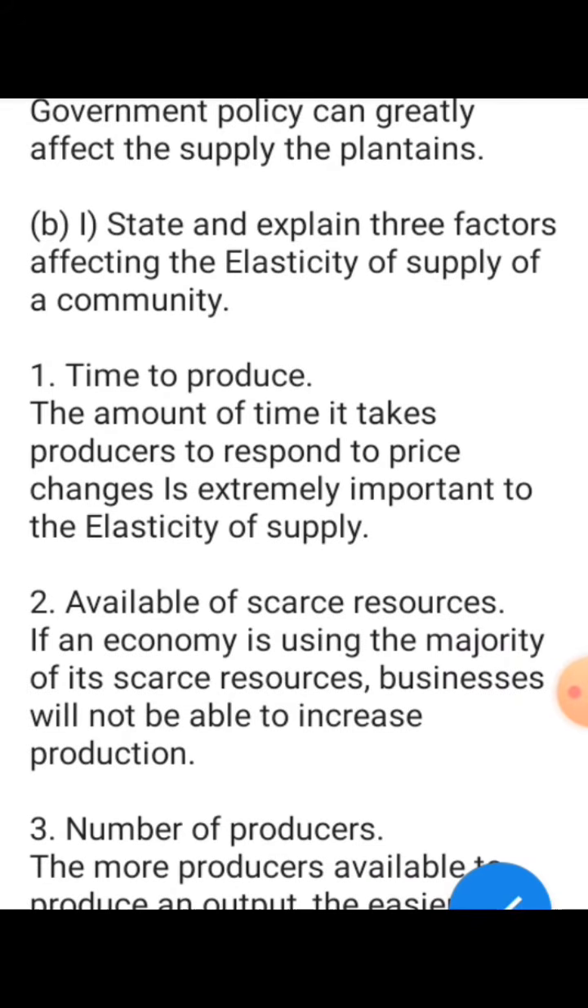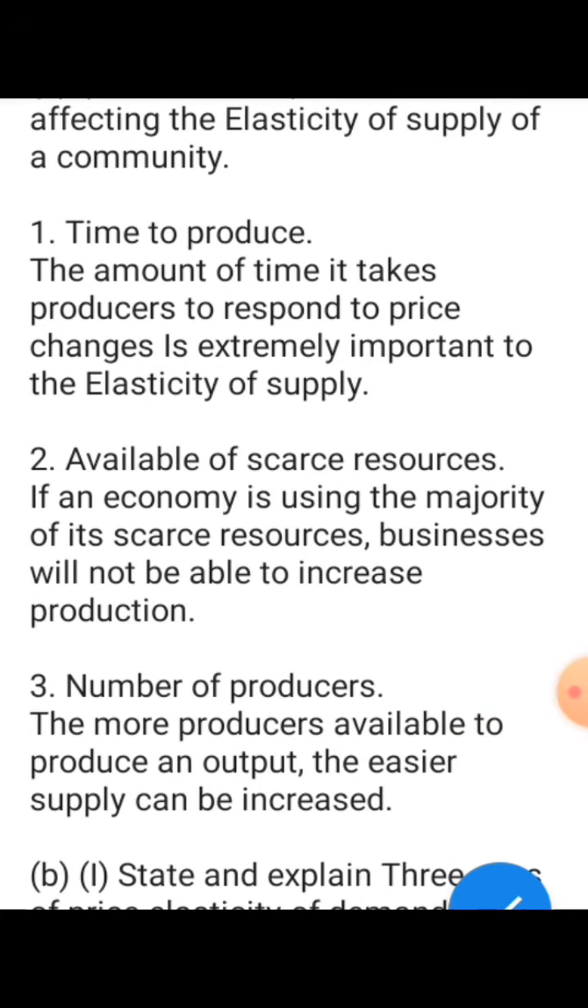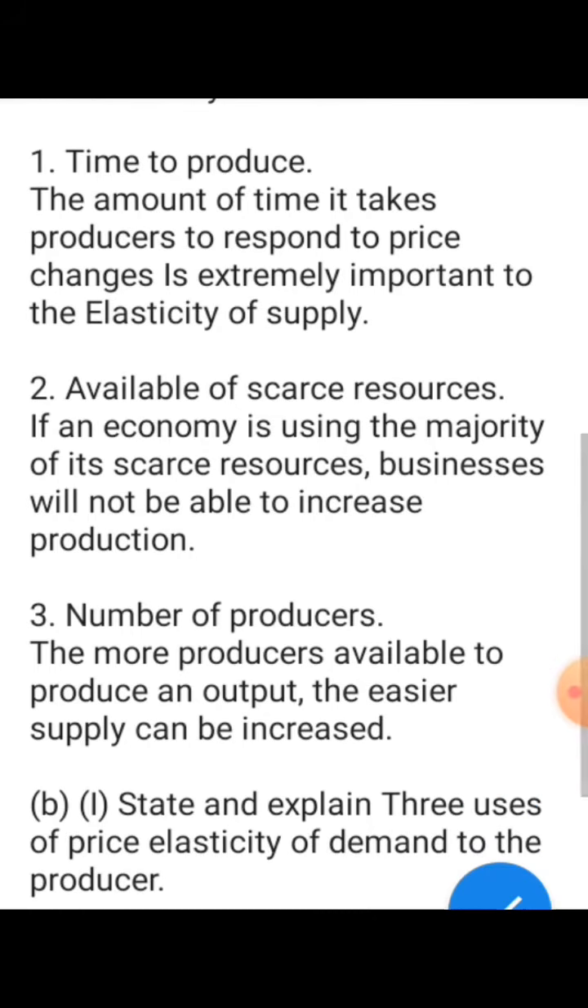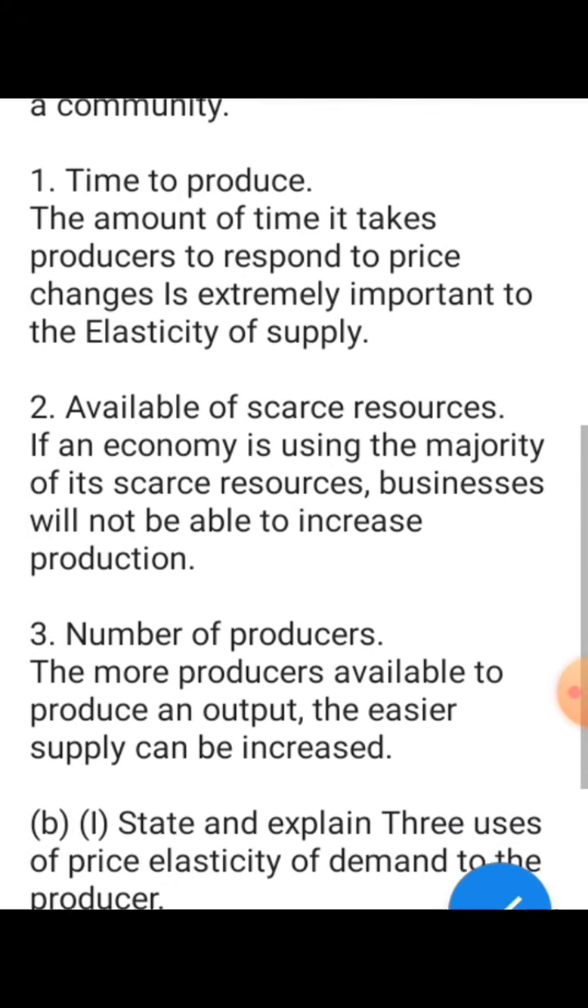Now let's go to the B side of this revision. It says, state and explain 3 factors affecting elasticity of supply of a commodity. What are the 3 factors? Number 1, time to produce. The amount of time it takes producers to respond to price changes is extremely important to the elasticity of supply. So the time to produce affects elasticity of supply.